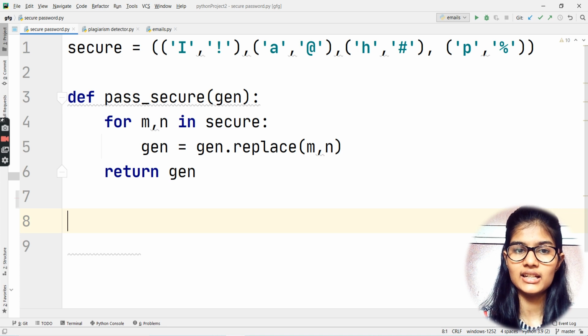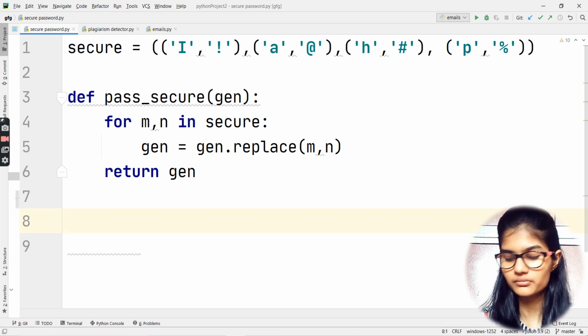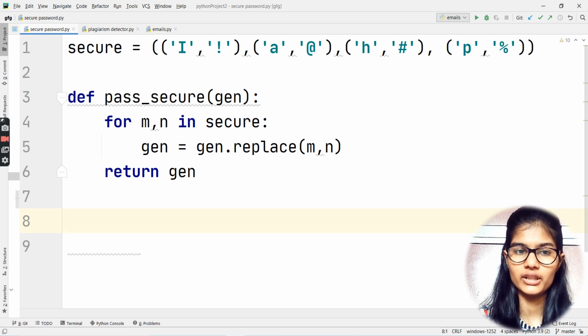Then I passed pass underscore secure as my function name, and inside the bracket as an argument I passed a variable which is gen. Then I applied my for loop: for m comma n in secure. Secure is basically the variable above in which we have defined the tuple inside a tuple, right? Inside this for loop I wrote gen is equal to gen dot replace, and into the bracket I mentioned m comma n. And at last I returned gen. Fine, hope I am clear with that.